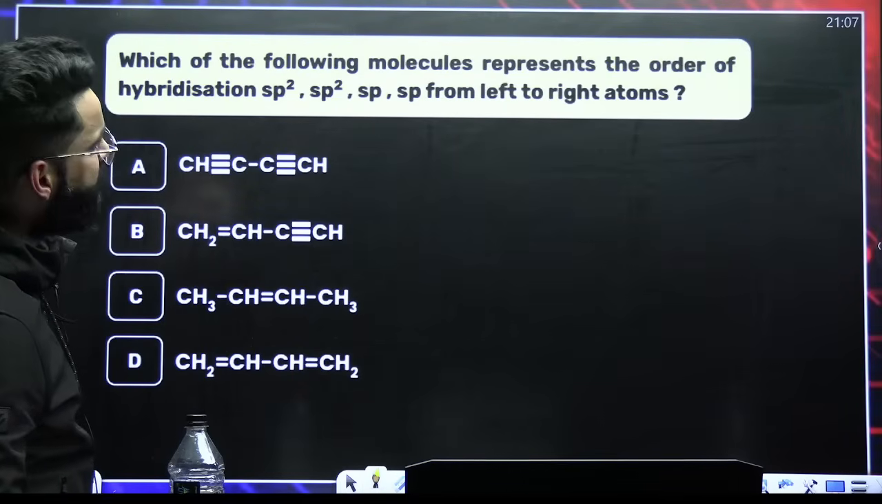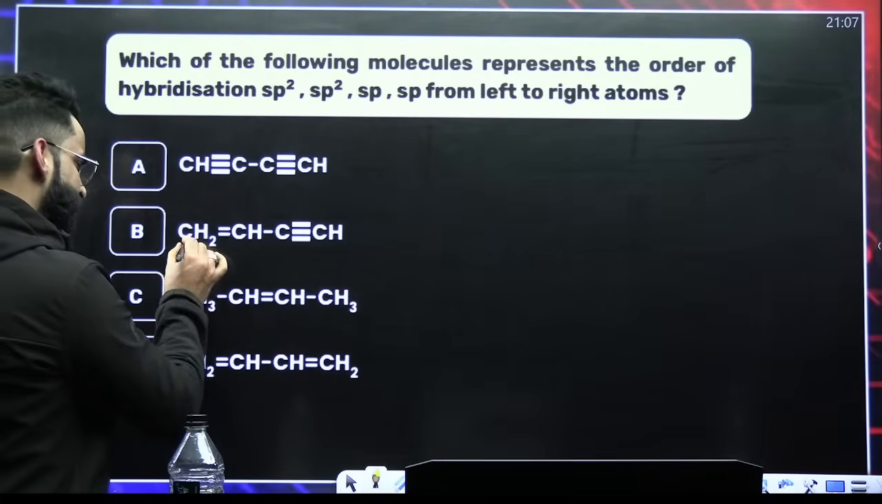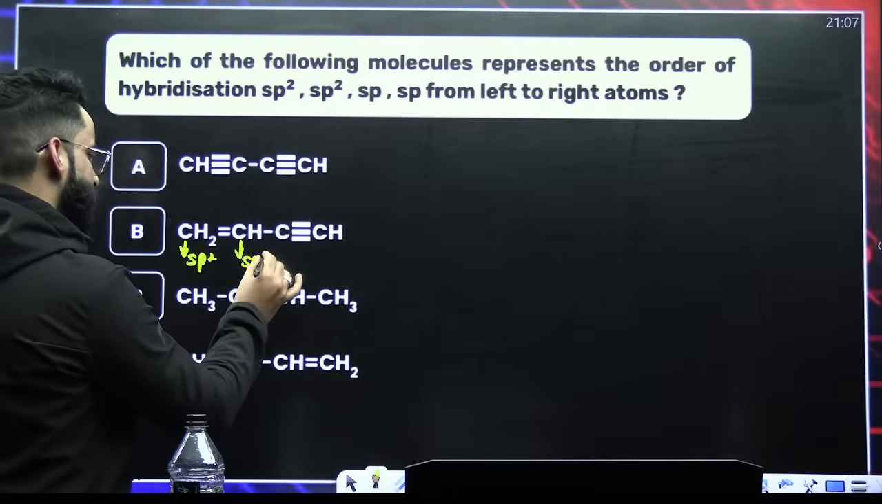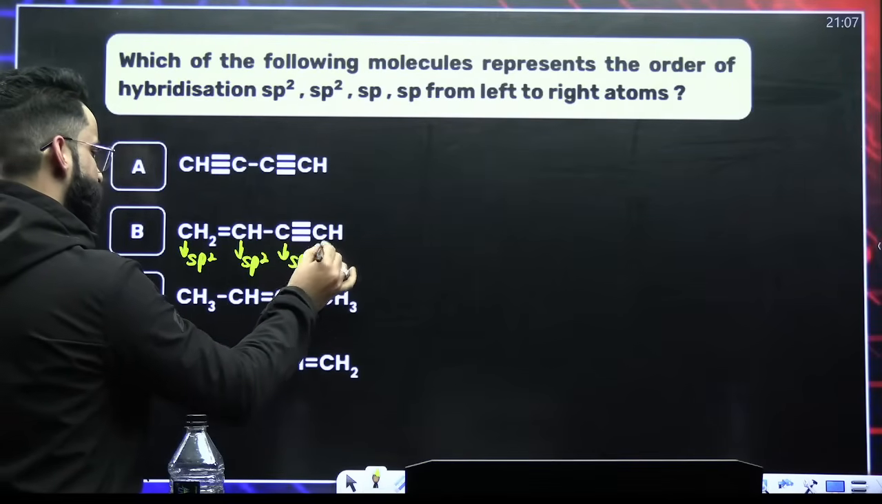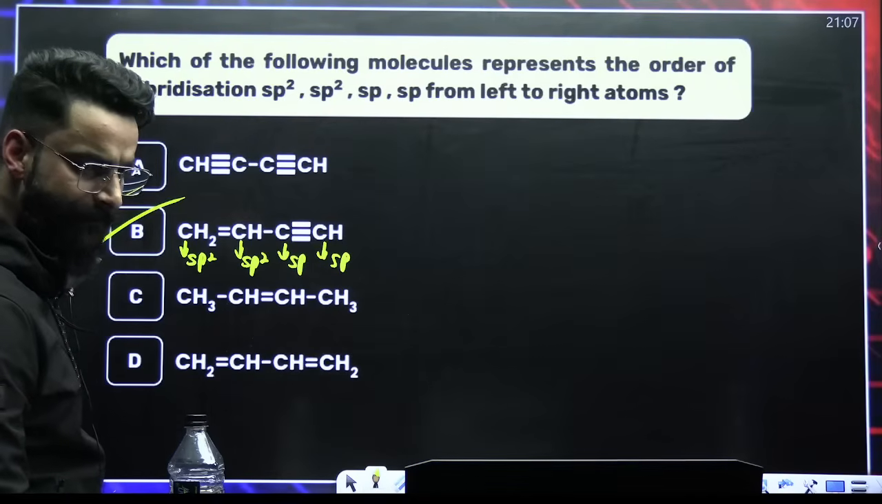Which of the following molecules represents the order of hybridization sp2, sp2, sp, sp? See, this carbon is forming 3 sigma bonds, means sp2. This carbon is also forming 3 sigma bonds, sp2. 2 sigma bonds, sp. 2 sigma bonds, sp. Right?